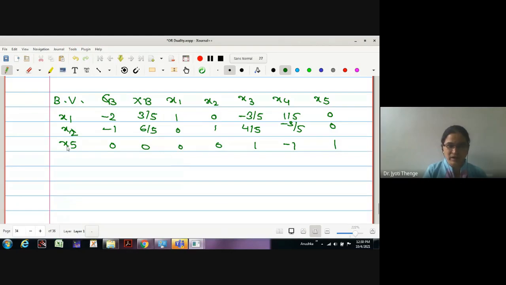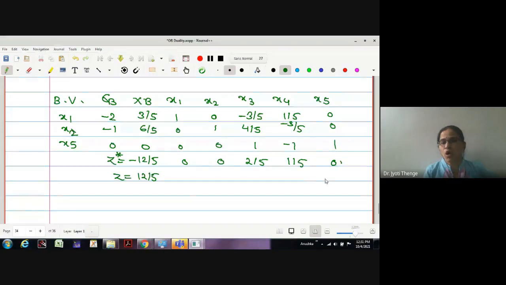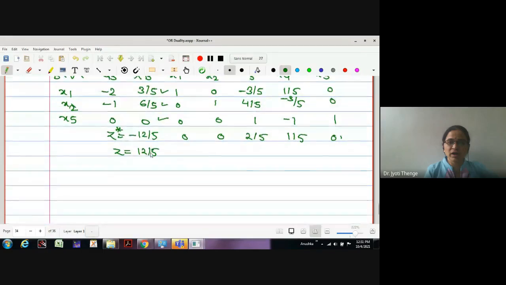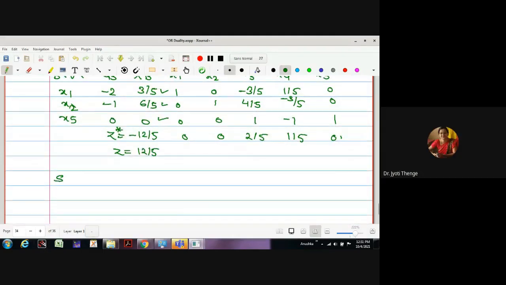Let me calculate net evaluations and Z star as well. Z star at this stage is minus 12 by 5. That is, Z is plus 12 by 5. Therefore, the net evaluations are 0, 0, 2 by 5, 1 by 5 and 0. Now in this table you can observe very easily all net evaluations are non-negative. Therefore, the solution is optimal. Observe the XB column, all the values are non-negative. Therefore, the solution is optimal as well as feasible.